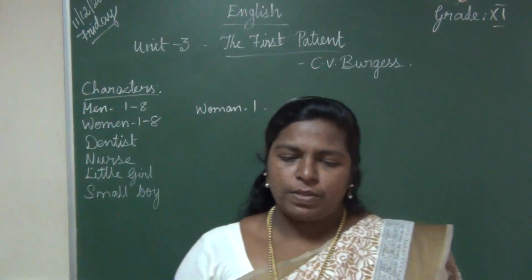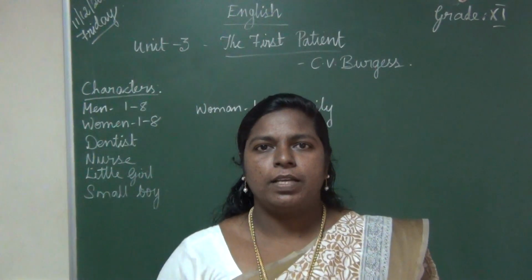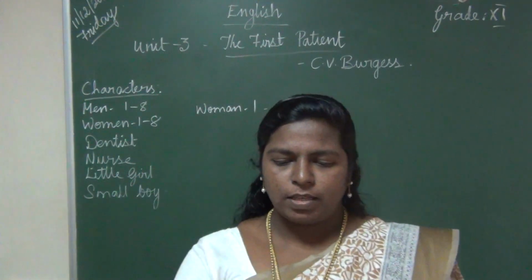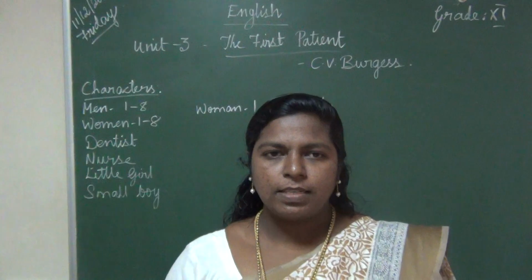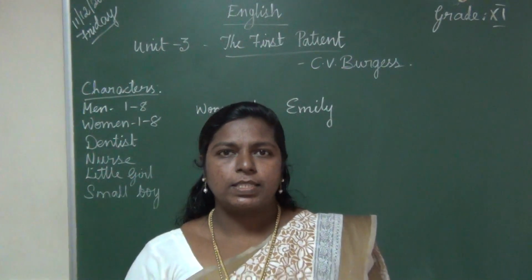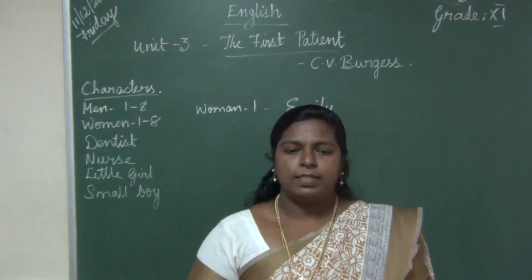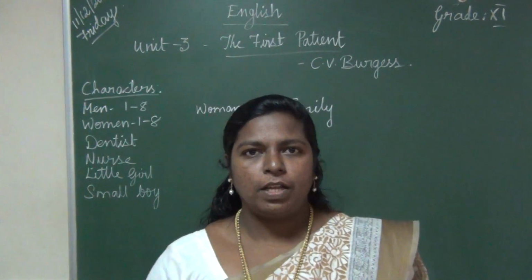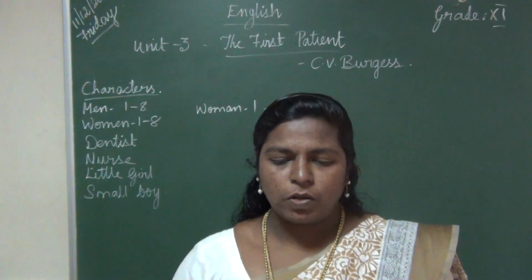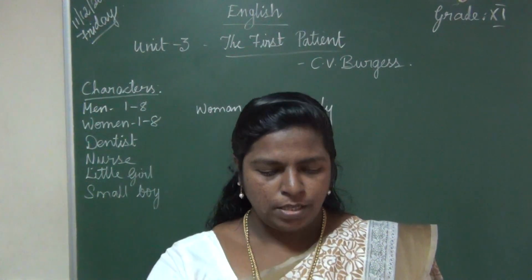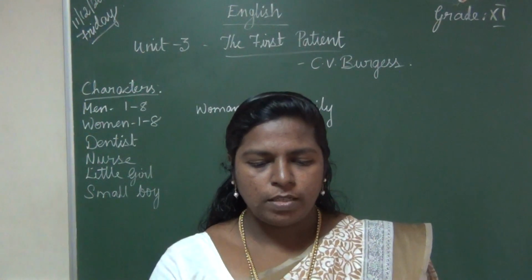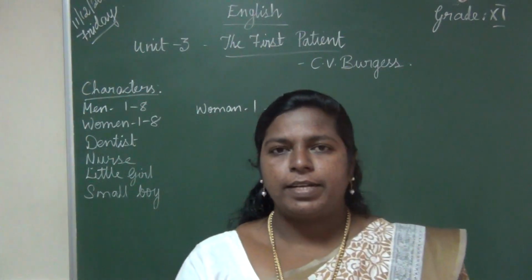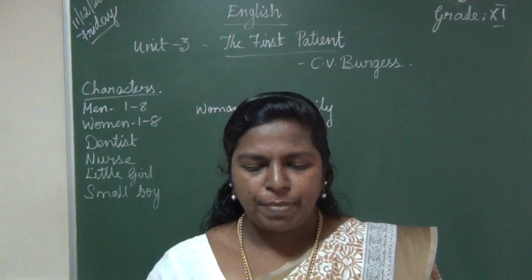So now this lesson gets over with this. Now let me go on to read the glossary. I hope you have understood this story, and from this you will get essay and rearranging questions. Let me read the glossary and complete it. First one, groaning. Groaning means crying in pain. Dreadful, extremely bad.